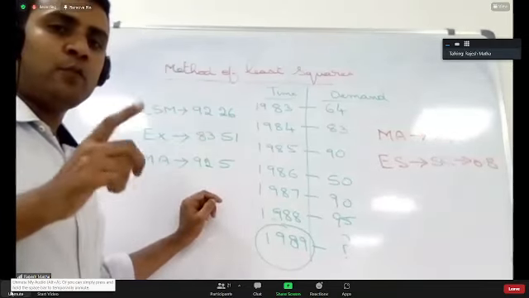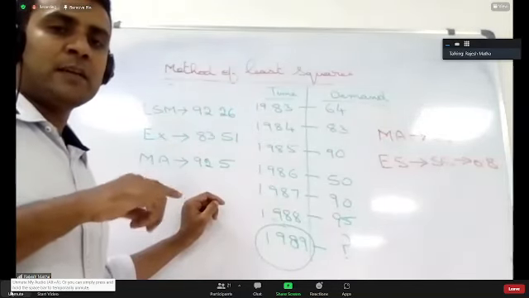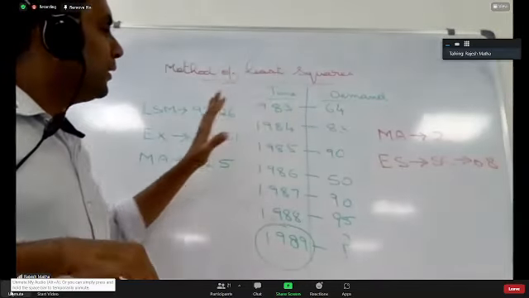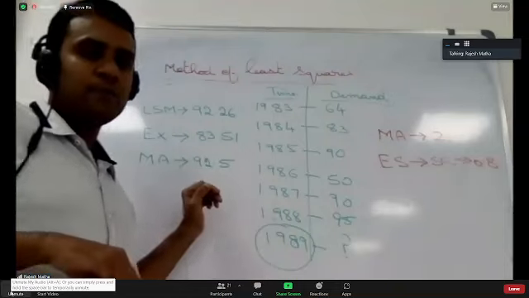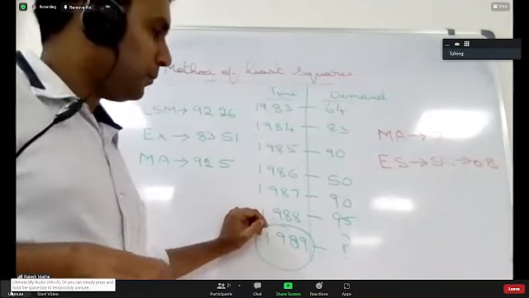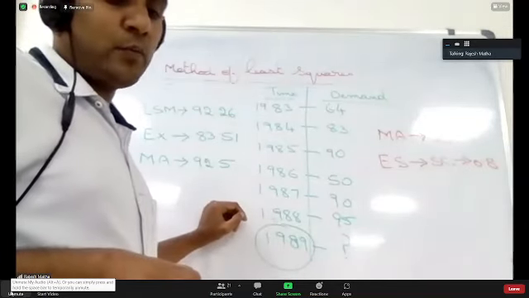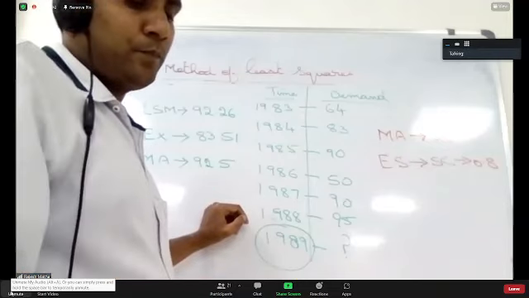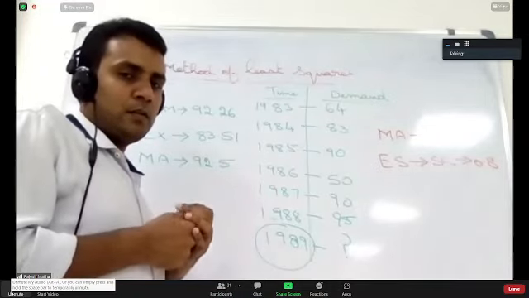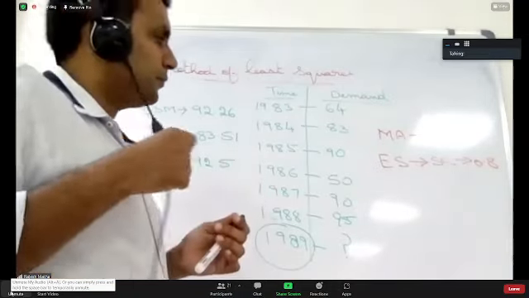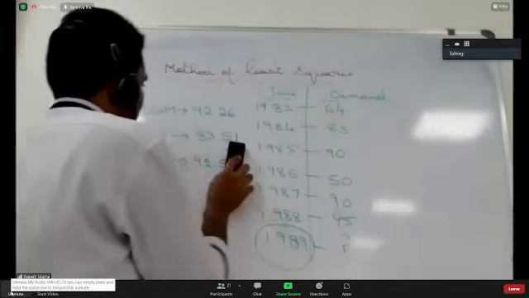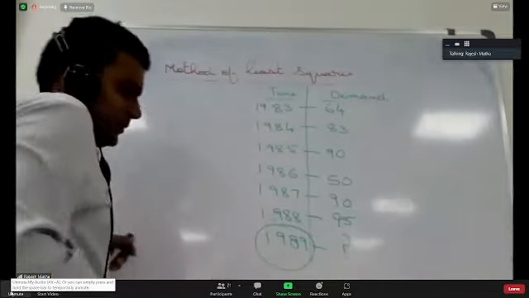I already told you in the morning how to calculate the forecast error for the average method, moving average method and exponential smoothing method. How do you calculate the forecast error for the least square method? Can you tell? How will you calculate the forecast error for the least square method?